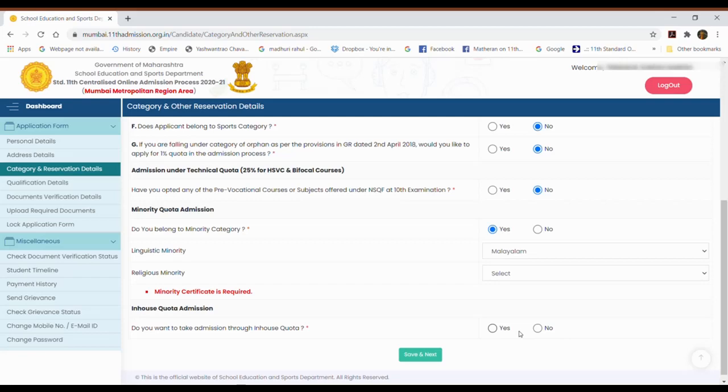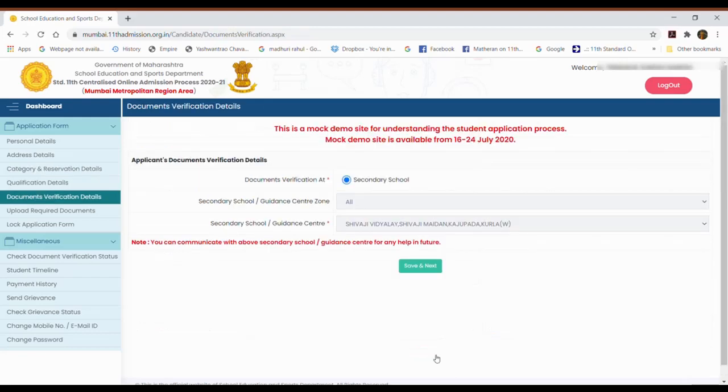So if your school has a junior college and you wish to take admission in your school's junior college, you click on yes. So I'm done with this. Then click on save and next. Yes, now the next one is documents verification details.